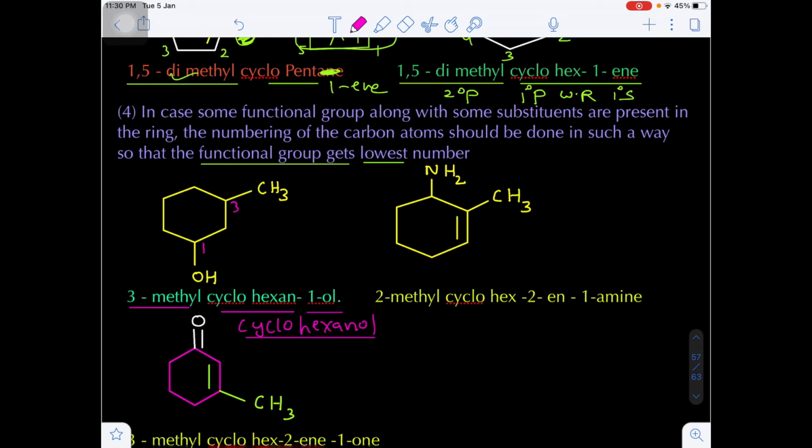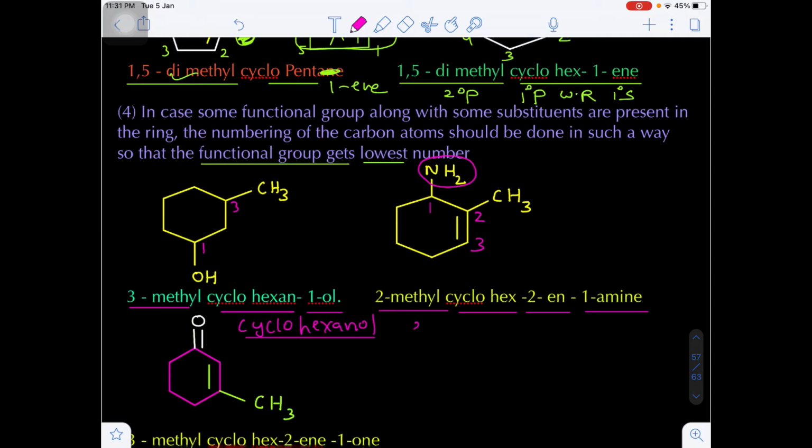Okay, now in this case amino group is the functional group, so that's why the amino group containing carbon should be the lowest number, that is the first number. Then the possibility is clockwise or anti-clockwise. Now I am going in clockwise direction so that the double bond will get the next lowest number, and also the methyl group is also getting the lowest number. Are you getting my point? So that's why I am writing on the second carbon methyl group is there, cyclohex-2-ene, and the functional group name is amine, hex-2-ene-1-amine.